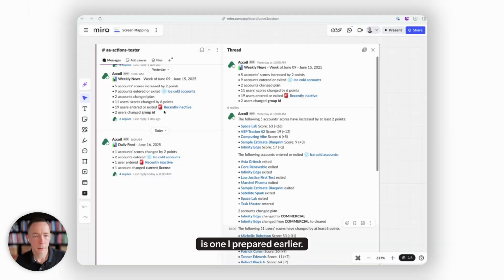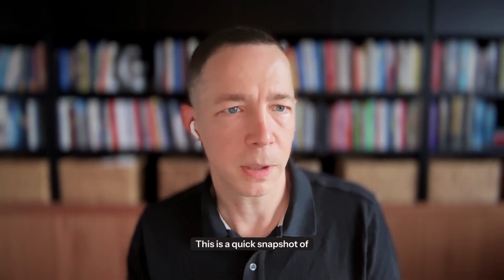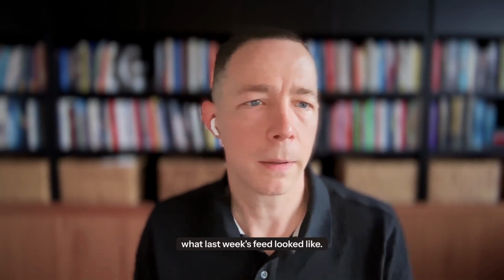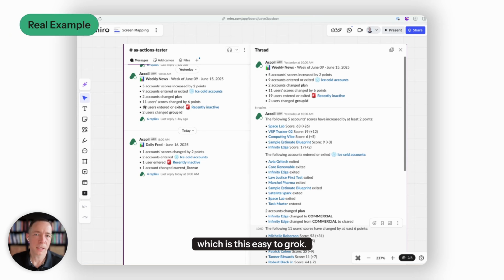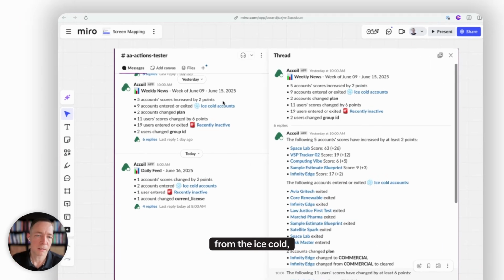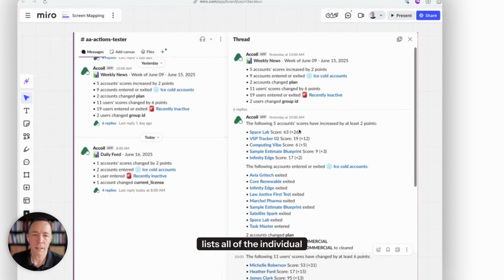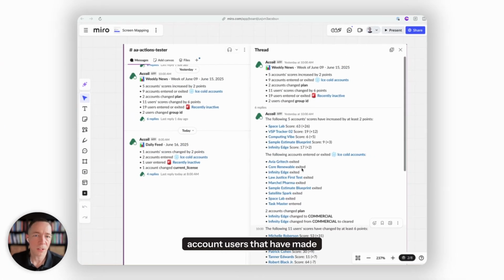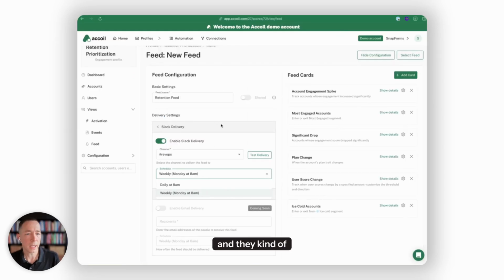And what it looks like is one I prepared earlier. This is a quick snapshot of what last week's feed looked like. So we've got our headline message, which is just easy to grok. You can see how many accounts were in the ice cold, how many users moved to inactive. And then within that, you get the thread that lists all of the individual account users that have made up that particular headline. And so you can see here, this is just one card, this is another one, tracking trait changes. And they correspond to the types of information that we are displaying here.